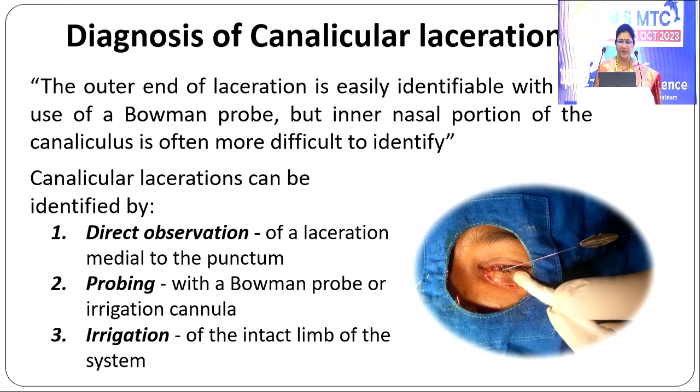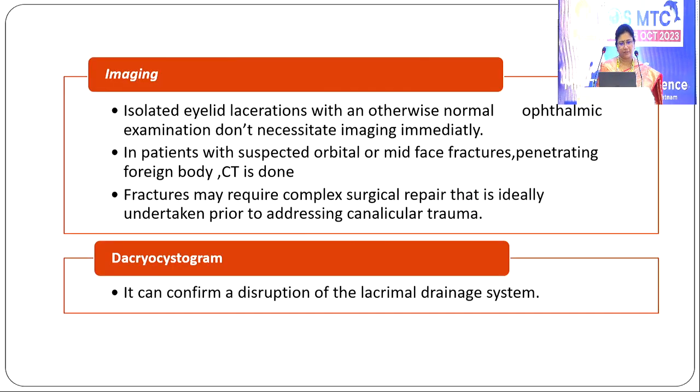The outer end of the laceration is easily identifiable with a Bowman's probe, but the inner portion of the canaliculus is often more difficult to identify. Canalicular laceration can be identified by direct observation of a laceration medial to the punctum, probing with a Bowman's probe, irrigating with a cannula, or irrigation of the intact limb of the system.